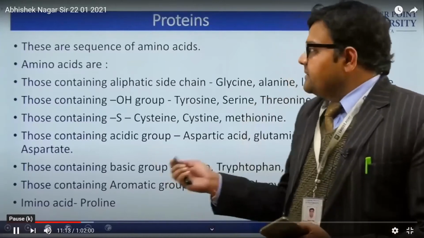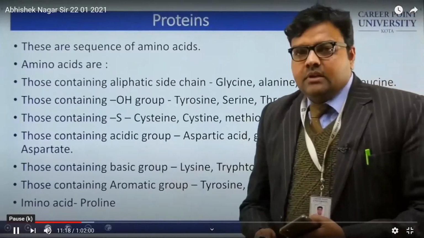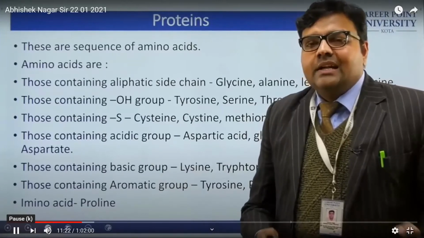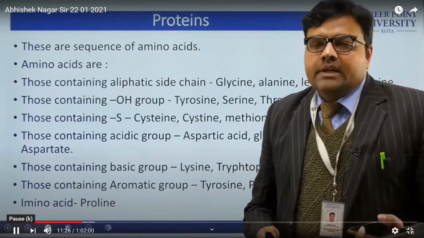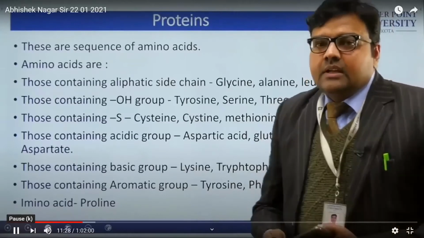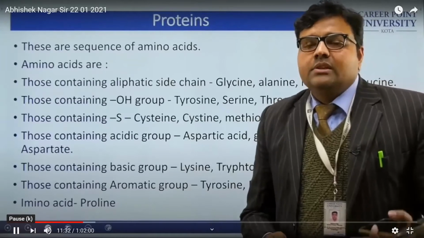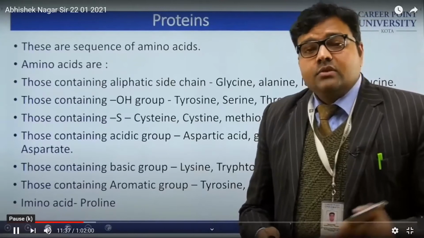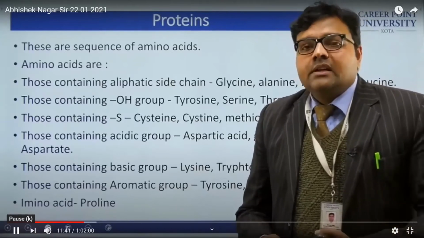The first class is those containing an aliphatic side chain. So what does it mean? If you replace the alkyl group with hydrogen, the molecule formed is known as glycine. Next, if you replace the alkyl group with methyl, it is known as alanine. Similarly, if you replace the group, you get other compounds.